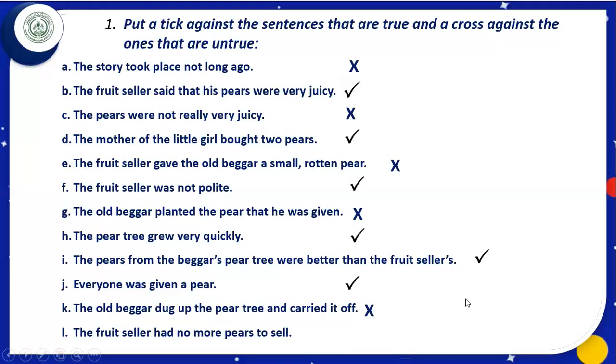Yes, students, there were no pears of the fruit seller to sell. This statement is true also. We have done exercise 1. It is to be done like this. I hope you know now how to do this exercise. Let us move to the next exercise.